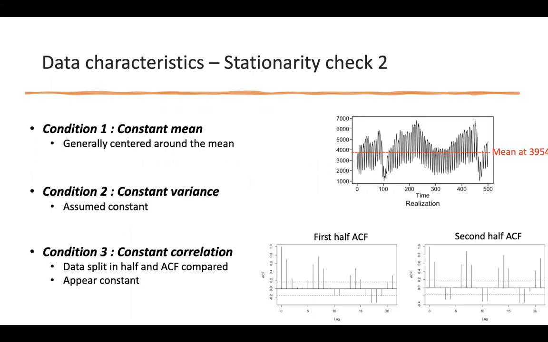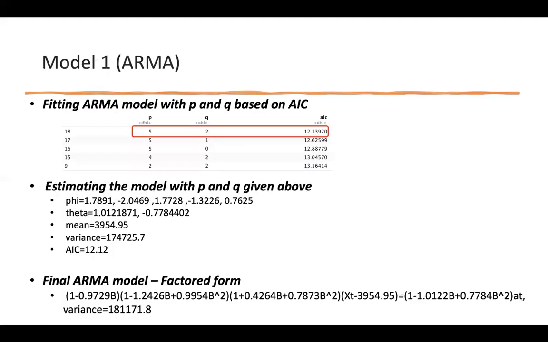Furthermore, I also wanted to visually check each condition of stationarity. It appears that it has a constant mean around 3,954 and has a constant variance. The data is split in half and each ACF is compared. As a result, all three conditions are pointing to stationarity. The final ARMA model is estimated with parameters that give the lowest AIC.